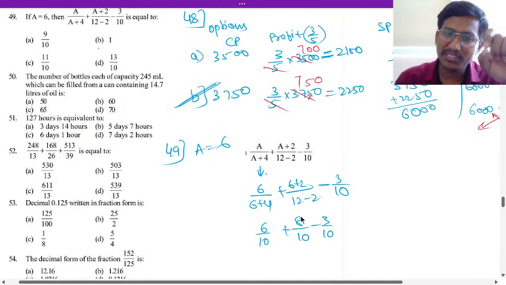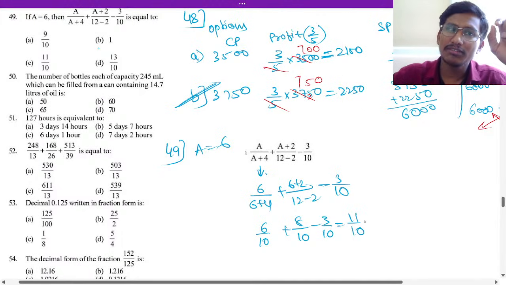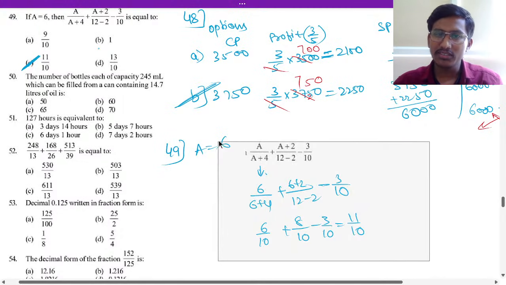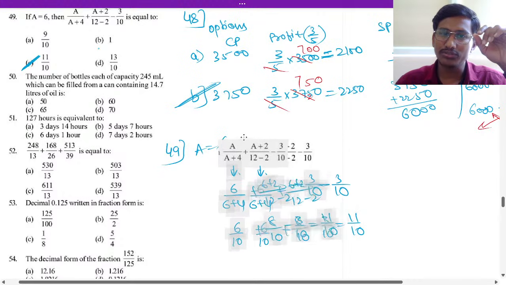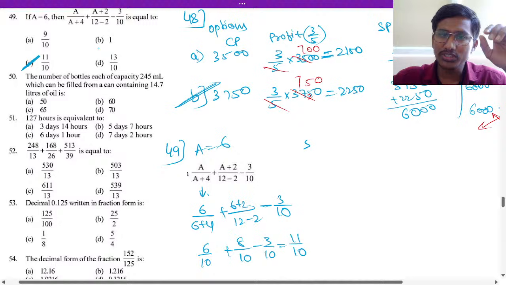So here 6 plus 8 is how much? 14. 14 minus 3 is 11. 11 by 10. 11 by 10 option is option C here. 11 by 10 answer is option C. Okay? Okay, good. So that is how you have to do this question. I hope you understood, everyone.